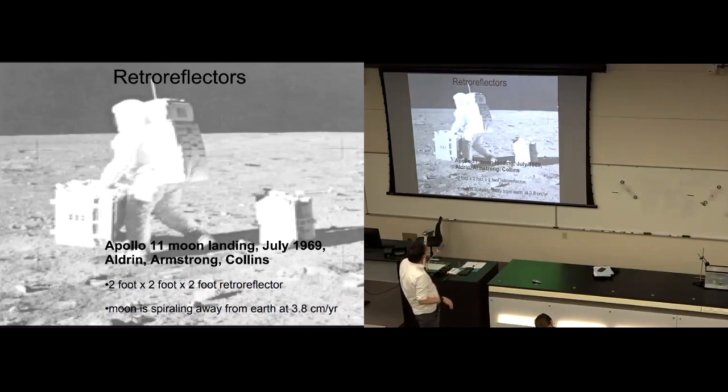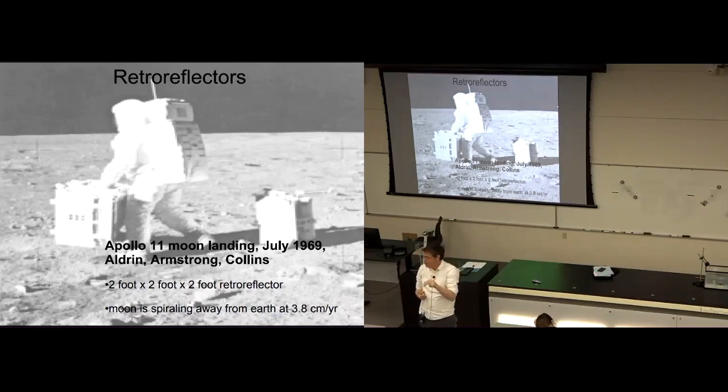These are not suitcases. These are retroreflectors that were taken to the moon. They were left on the moon so that we could point a light beam at the retroreflector on the moon and get the light beam to bounce back to us. So if I'm in the lab pointing my laser beam at the retroreflector on the moon, it will direct that light ray straight back to me, and I'll be able to measure it.